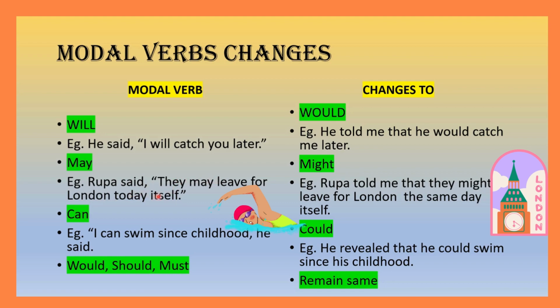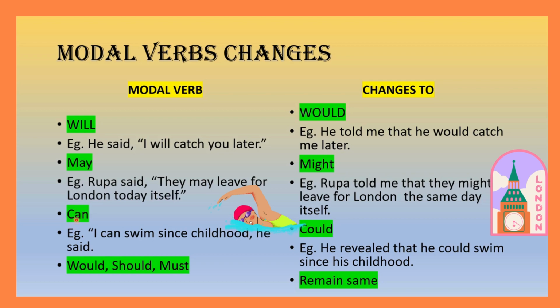Said becomes told me. May becomes might. Today changes, time related word. Today changes to the same day. So small changes take place when we change from direct speech to reported speech.